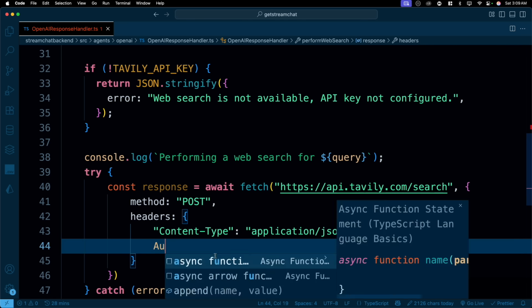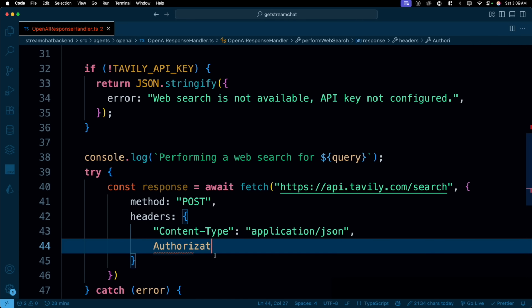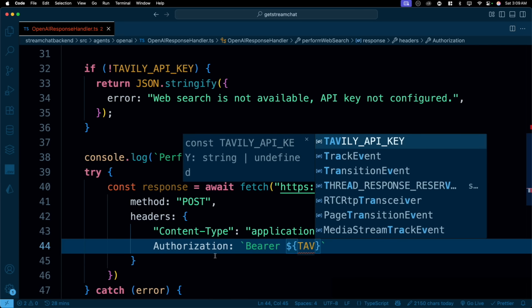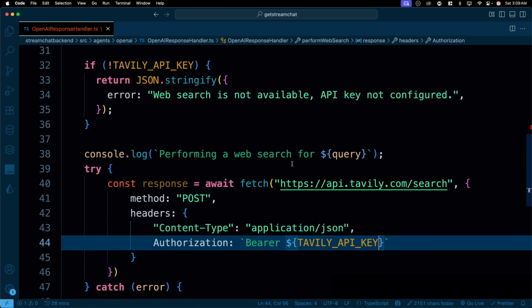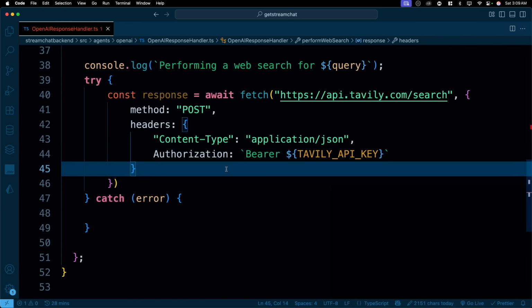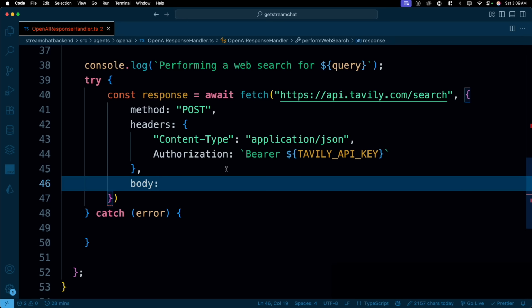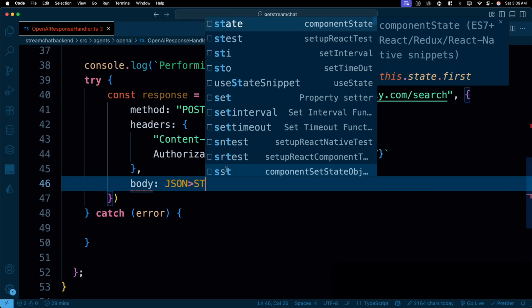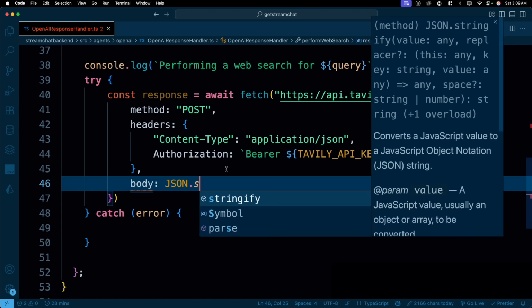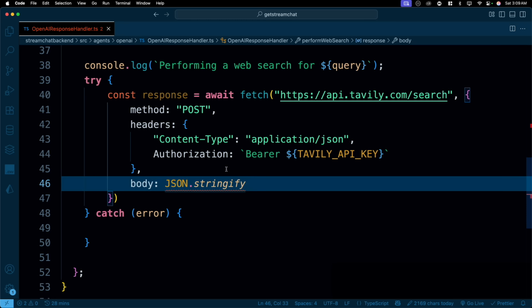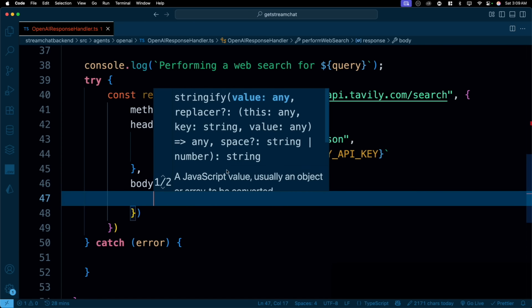And then another one is the authorization. So we're going to go ahead and say Authorization. That's the one. And for the authorization, what we are sending is backticks. We'll say Bearer, space, and the token. That's your key. And here we can say Tavily API key. That's what you have to send. Good enough. Now we have to send the body as well, the payload basically. In the payload, how much you want to configure is totally dependent on you. I'll just go ahead and say JSON.stringify.